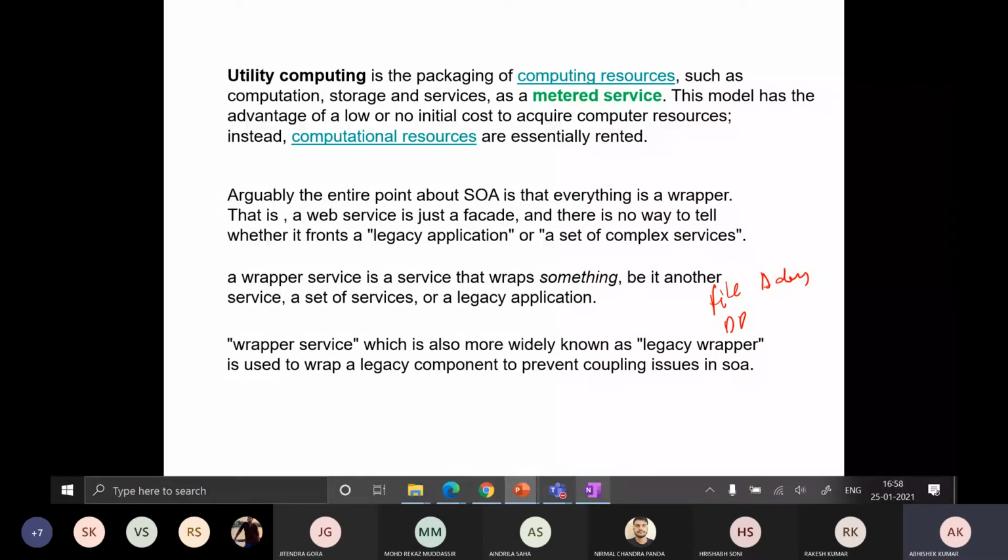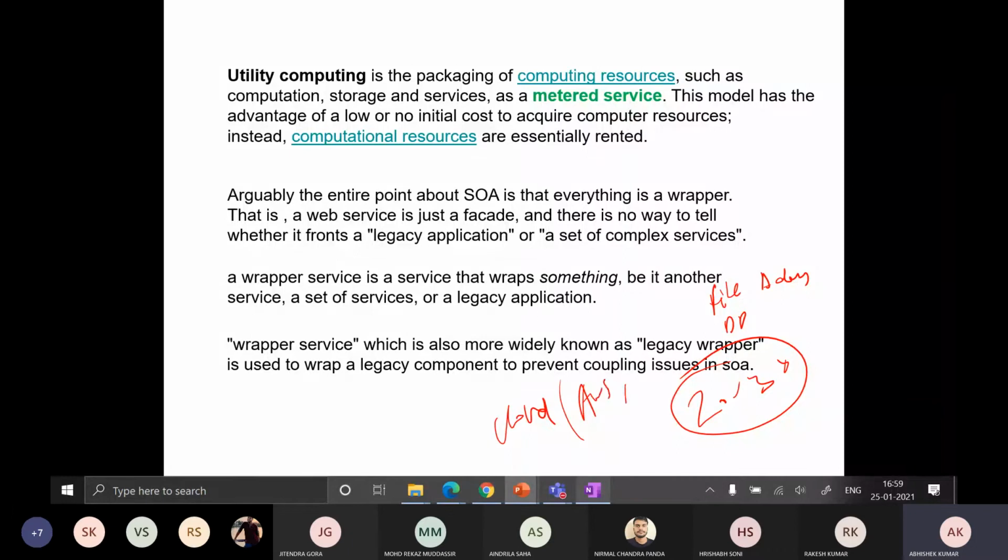So these are some of the adapters available. In Oracle SOA we have 20 to 30 adapters. There is a cloud adapter through which we can connect your web services to the cloud, whether it is AWS or GCP or any kind of cloud service.